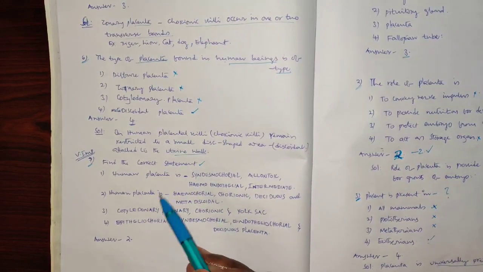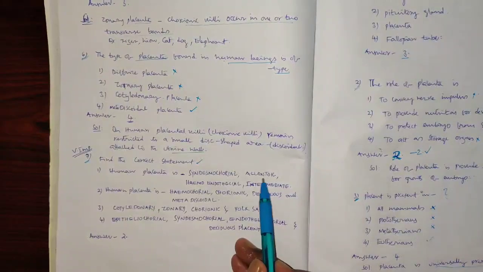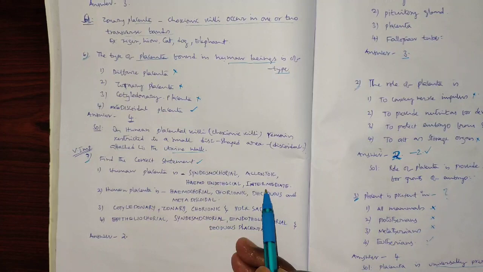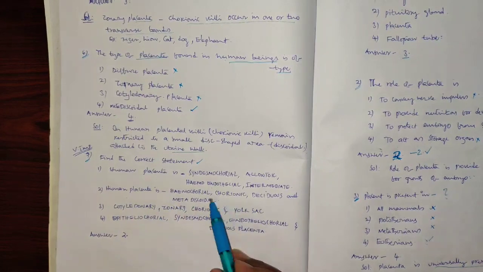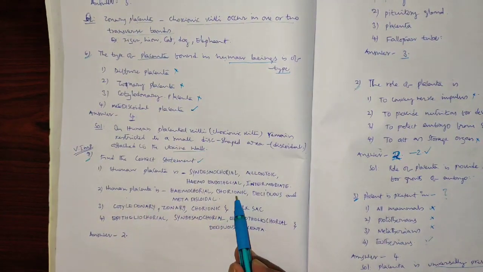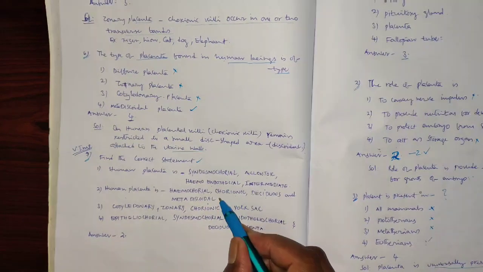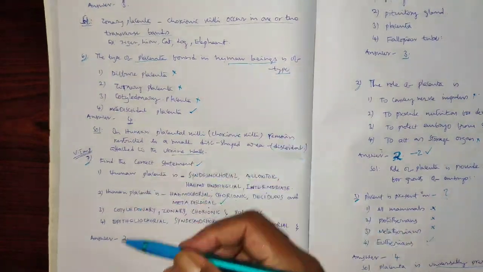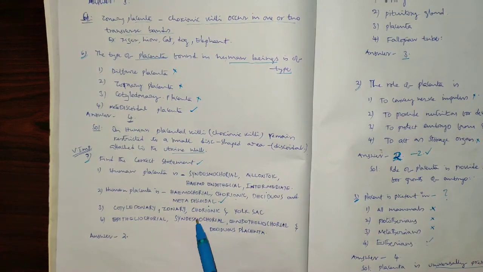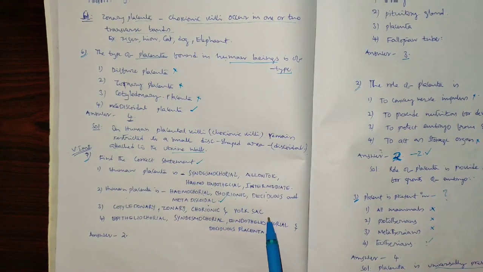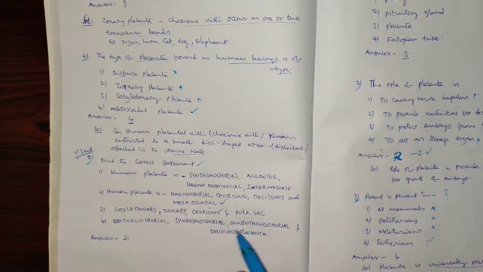The human placenta belongs to syndesmochorial, allantoic, hemoendothelial, and intermediate placenta. Another one says the human placenta is hemochorial, chorionic placenta, deciduous placenta, metadiscoidal placenta. This is the correct option. And another one is cotyledonary placenta, zonary placenta, chorionic placenta, yolk sac placenta. Here not even one is suitable, the remaining 3 are wrong.